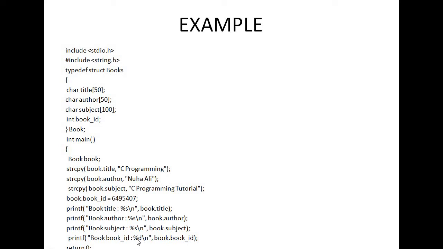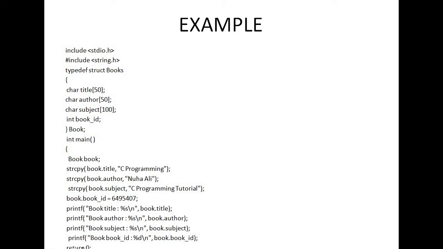Why am I writing %d here? Because book_id is an integer number, and for an integer number, the format specification is %d.